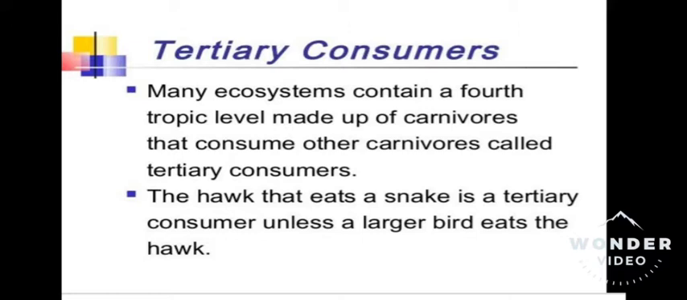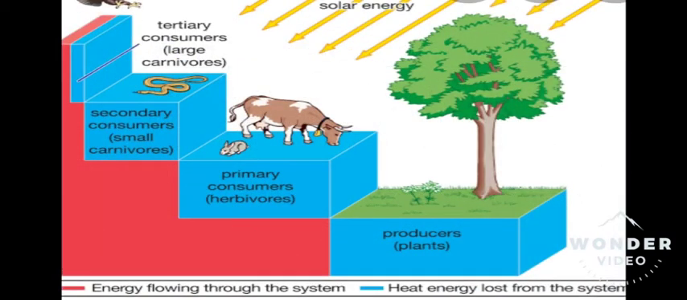Let us see what is a tertiary consumer. Many ecosystems contain a fourth trophic level made up of carnivores that consume other carnivores, called tertiary consumers. The hawk that eats a snake is a tertiary consumer, unless a larger bird eats the hawk. See the chart where energy flows through the system. Heat energy is lost from the system.